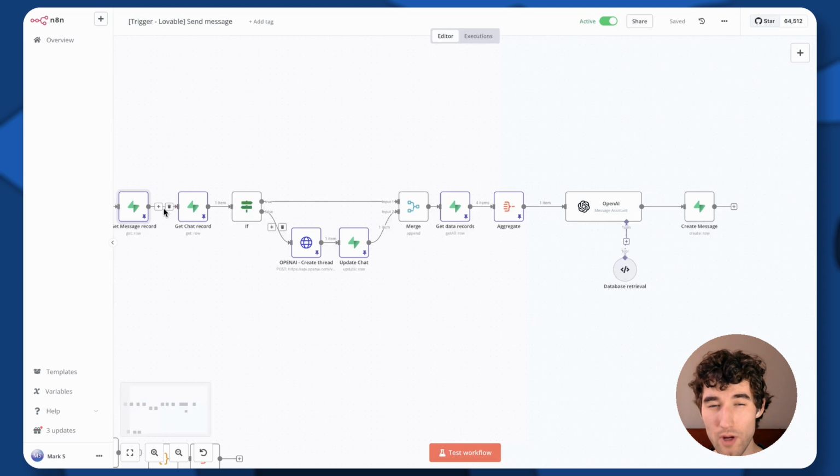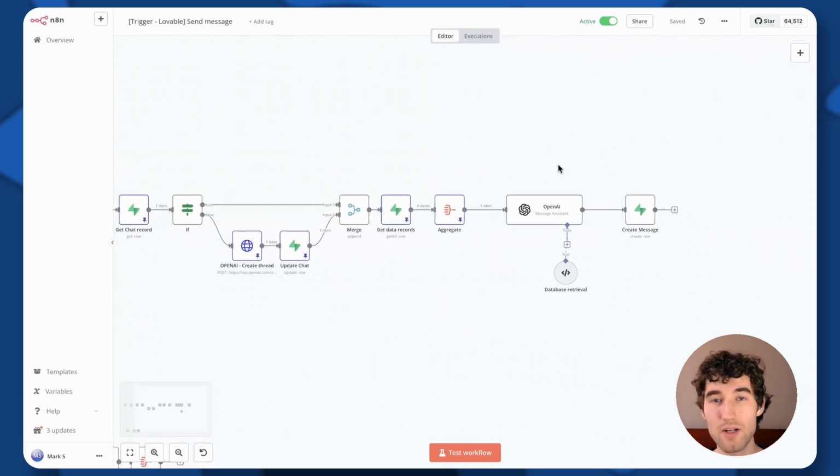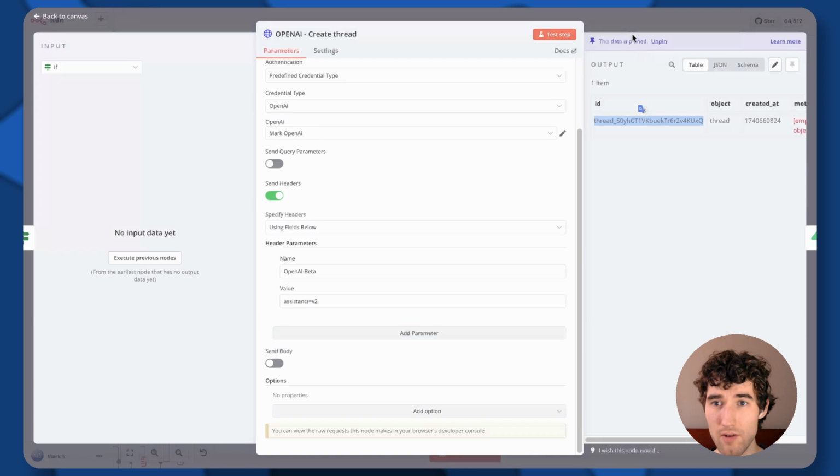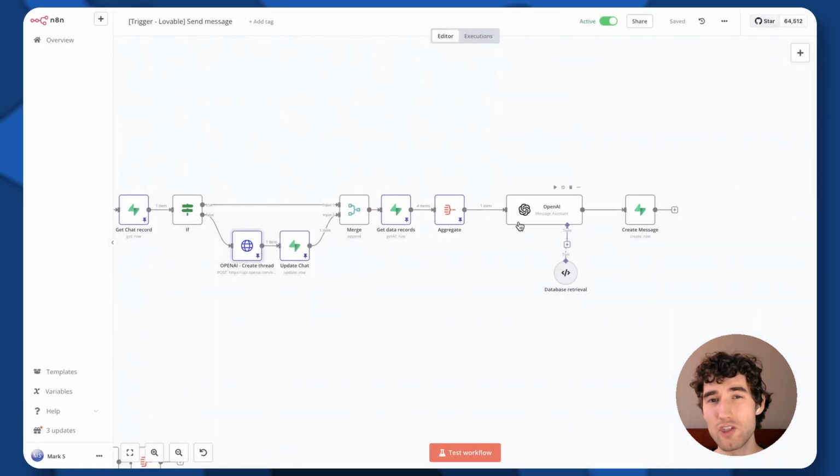Then for every new chat, we create a thread in OpenAI, and we also use a message assistant node. We have a separate OpenAI assistant where we specified some simple instructions, and we use threads like this custom node to create a thread and get a thread ID, and it will be a sort of separate chat as when you create a new chat in ChatGPT.